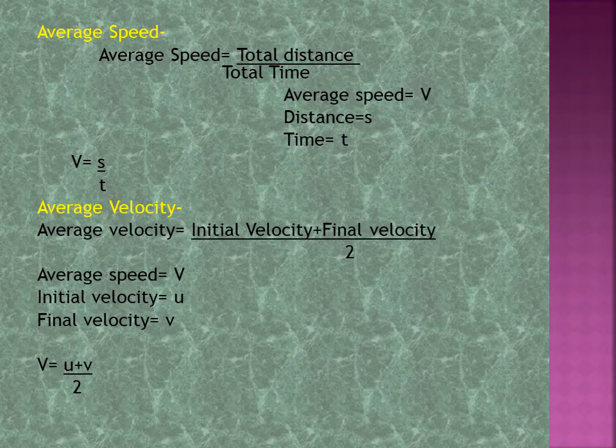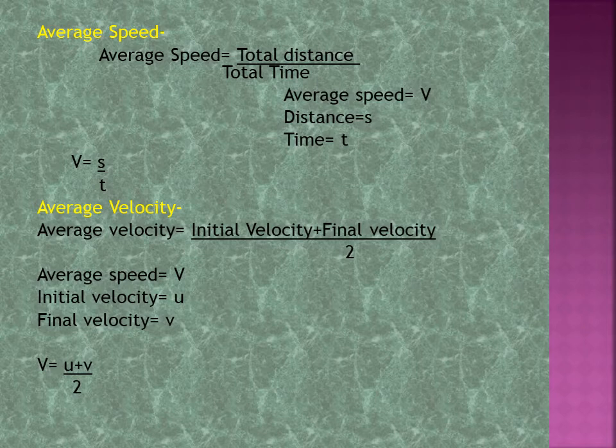Average speed. Average speed is equal to total distance upon total time. Average speed we represent by V, distance by S, and time by T. So now we get the formula for average speed: V is equal to S upon T. Children, if you have the values for distance and time, you can measure the average speed using this formula.